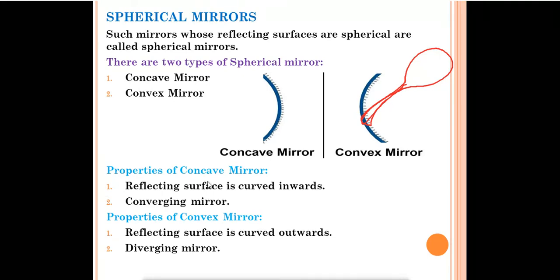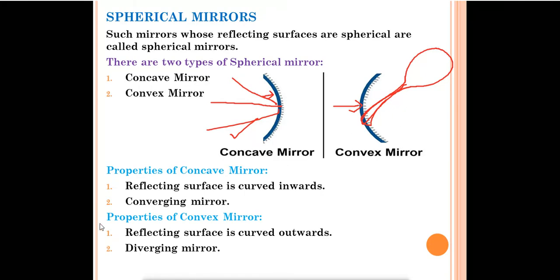Now what are the properties of a concave mirror? First we'll discuss the properties of the concave mirror. The reflecting surface is curved inwards. You can see this is the reflecting surface, curved inwards. If light rays come, they will strike this surface. In the convex mirror they will strike from outside. So the reflecting surface is curved inwards. It is also called a converging mirror. Converging means the light rays will come and meet at a point.